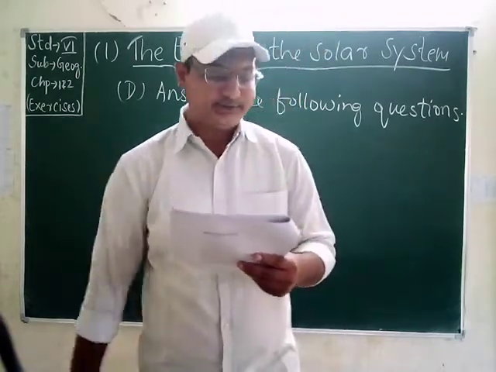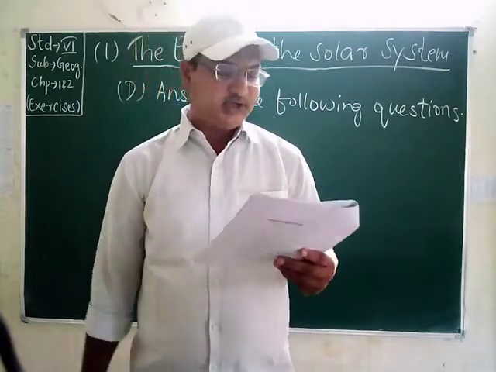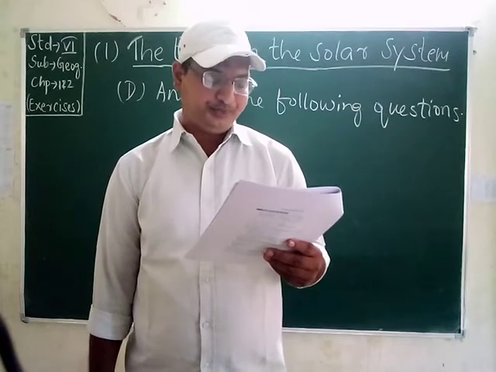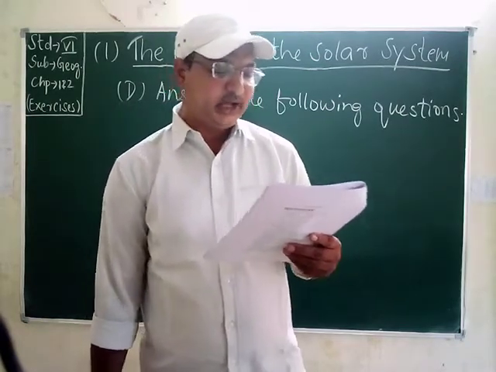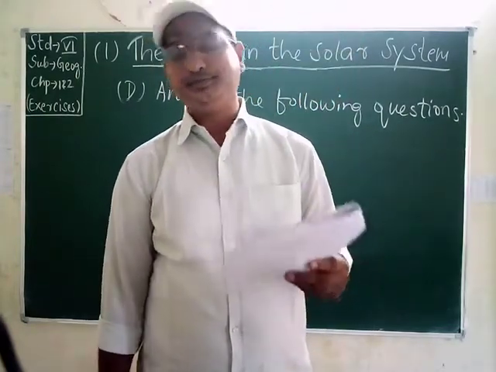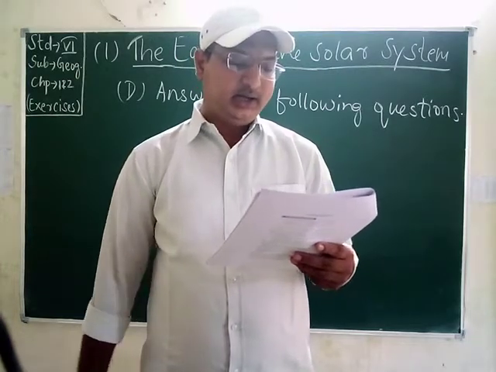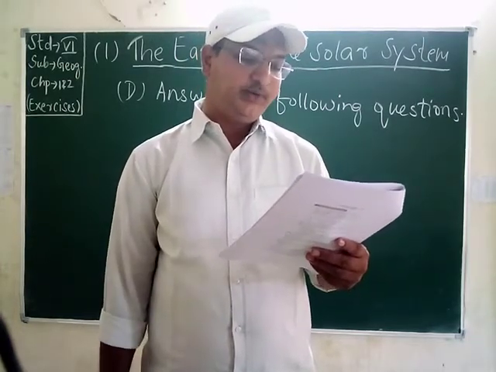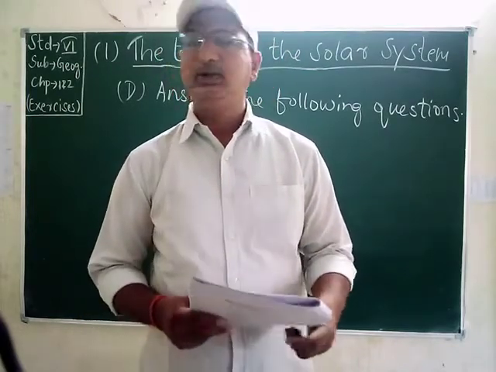The second is Venus. Venus is the second planet from our sun. It is the brightest object in the sky after the sun and the moon. And it is said to be the sister planet of the Earth because its diameter, mass and density are almost the same as that of the Earth. Venus also does not have any satellite. It completes its one revolution in 225 Earth days and one rotation in 223 Earth days.